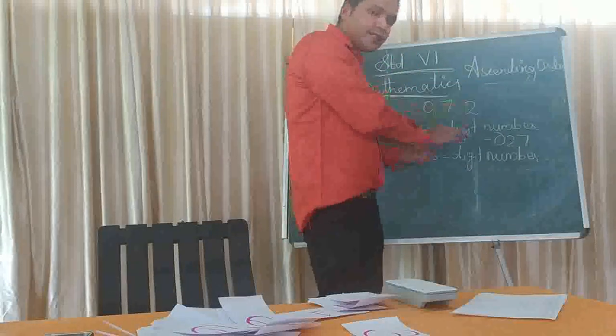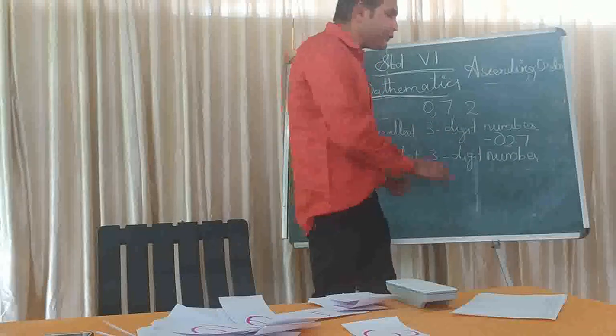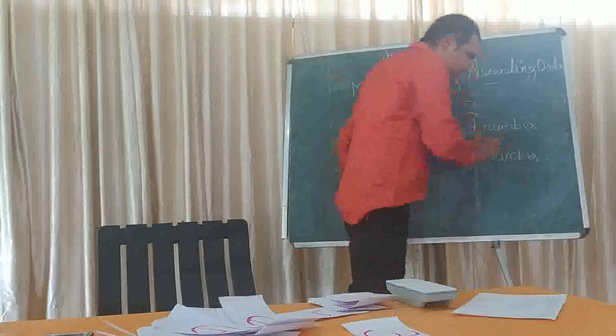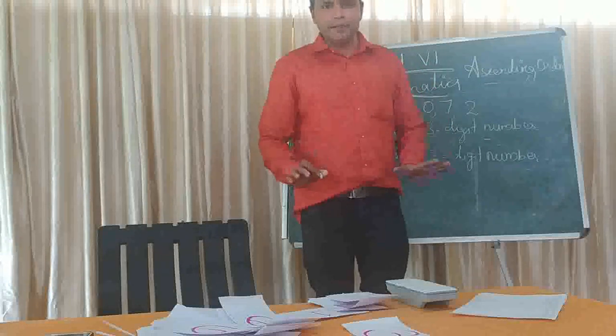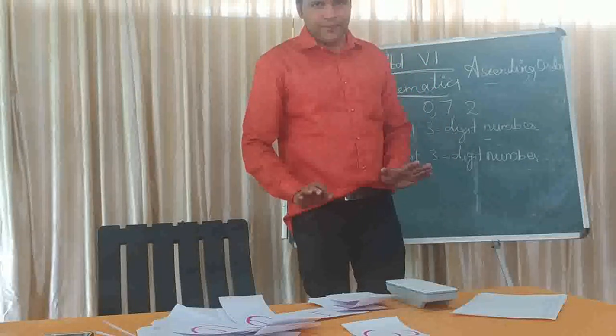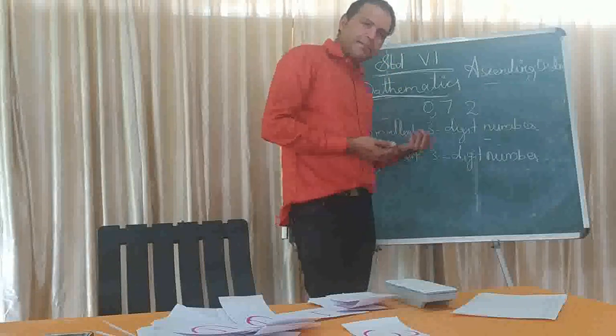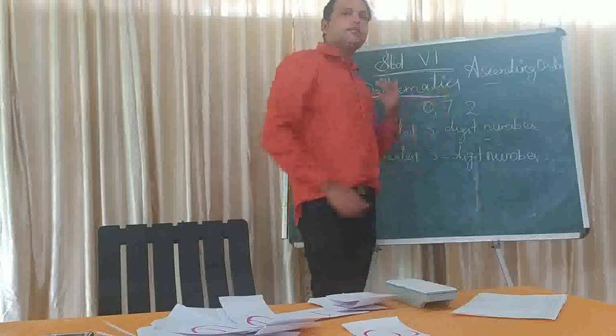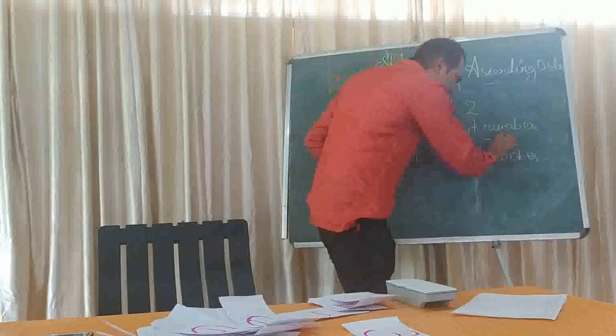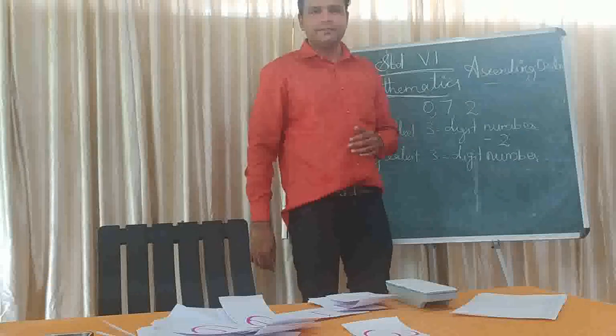If 0 comes as one of the digits, what you want to do is, don't start with 0, because no number begins with 0. So what do we want to do there? Take the next smallest number. Which is the next smallest number there? 2. So write that 2 first. Clear?